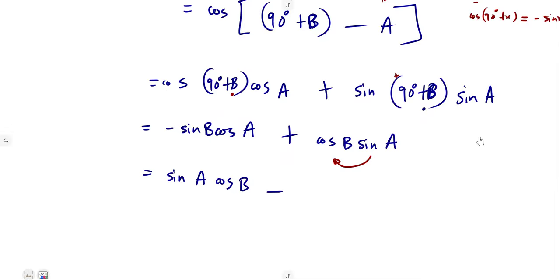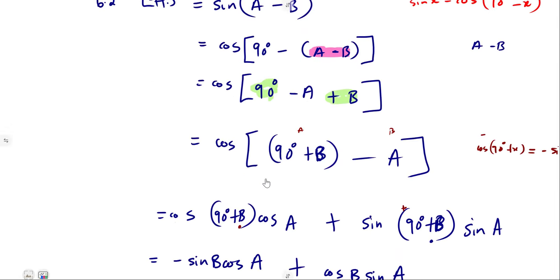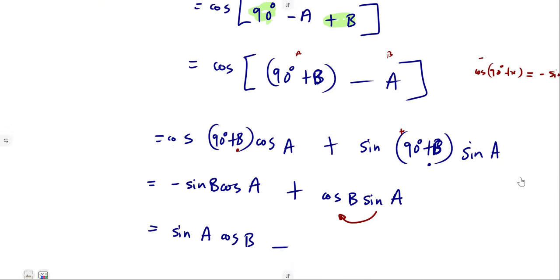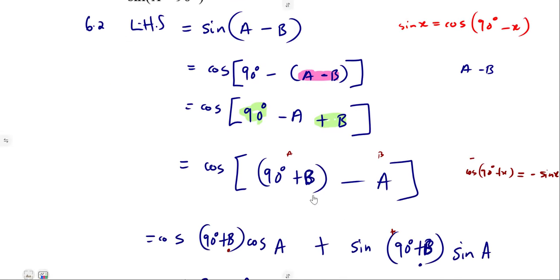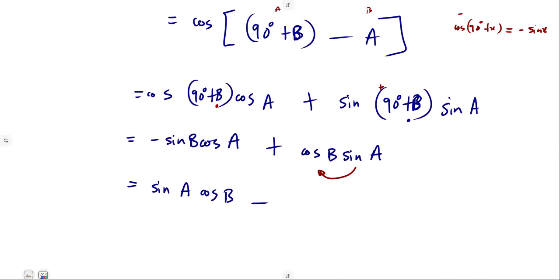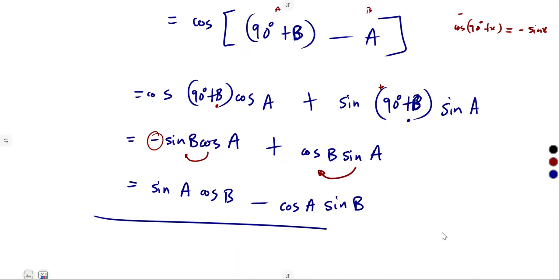Minus, if we check, this is exactly what we have: sine B cos A, like that. Cos A sine B, as it is. Remember the negative, we have already used it here. So that's it, cos A sine of B. We have proved that truly sine of A minus B is equal to this.